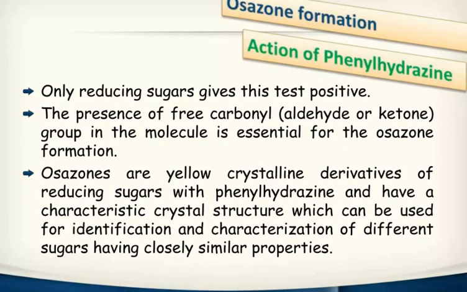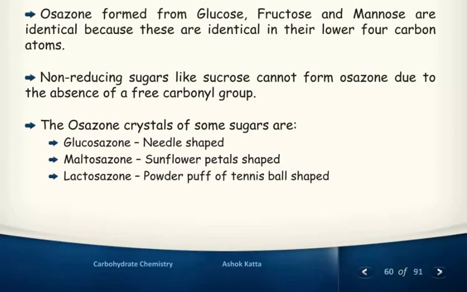Osazone formation: only reducing sugars give this test positive. The presence of a free carbonyl aldehyde or ketone group in the molecule is essential for osazone formation. Osazones are yellow crystalline derivatives of the reducing sugars with phenylhydrazine and have a characteristic crystal structure which can be used for identification and characterization of different sugars having closely similar properties. Friend, osazones formed from glucose, fructose and mannose are identical because these are identical in their lower 4 carbon atoms. Non-reducing sugars like sucrose cannot form osazone due to the absence of a free carbonyl group.